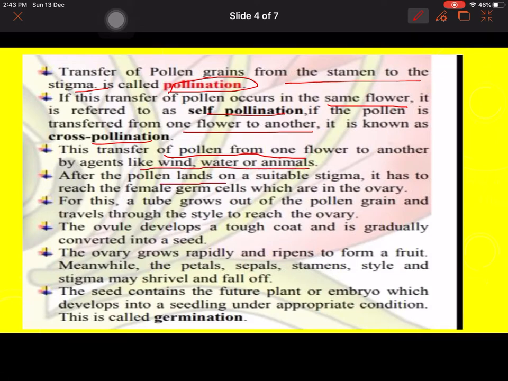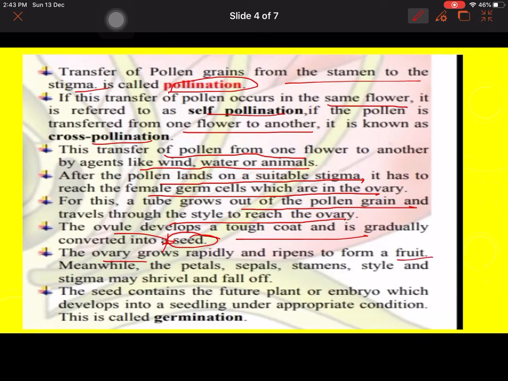After pollination, the pollen lands on a suitable stigma and it has to reach the female germ cells which are in the ovary. For this, a tube grows out of the pollen grain and travels through the style to reach the ovary. The ovule develops a tough coat and is gradually converted into seed. So you have to remember that the ovule is converted into seed and the ovary grows into the fruit. Meanwhile the petals, sepals, stamen, style and stigma may shrivel and fall off. The seed contains the future plant or embryo which develops into a seedling, and the process is known as germination.